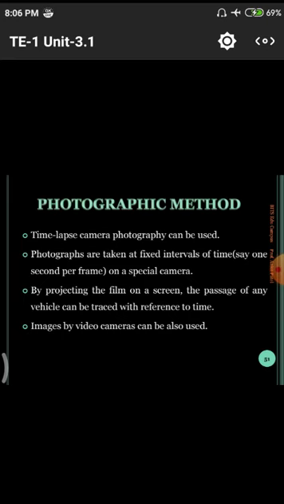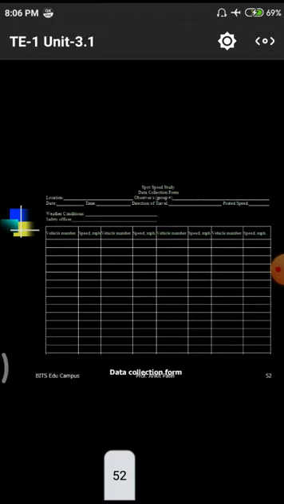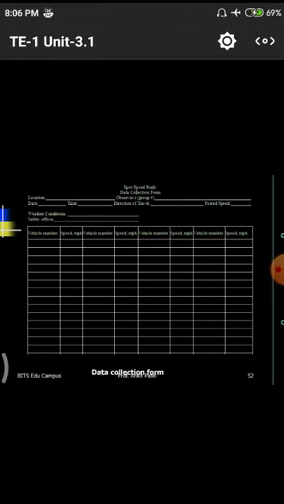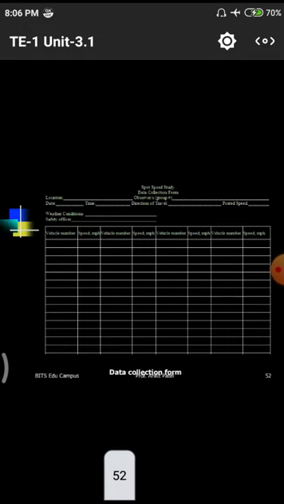Images by video cameras can also be used. That means video cameras are also used in this capturing. Earlier, tally sheets were used by humans for counting particular vehicles, how many vehicles are moving and for what purpose. All those things were calculated in the previous one in a similar way using tally sheets, and they give the values of the spot speed studies. These are related to spot speed studies.